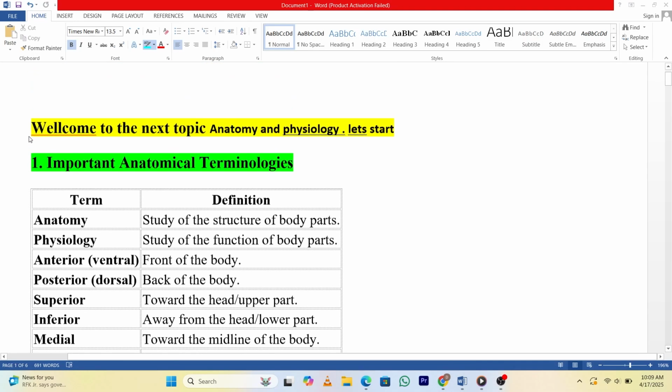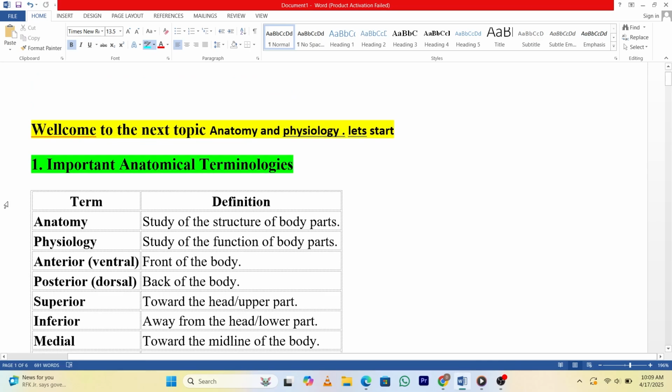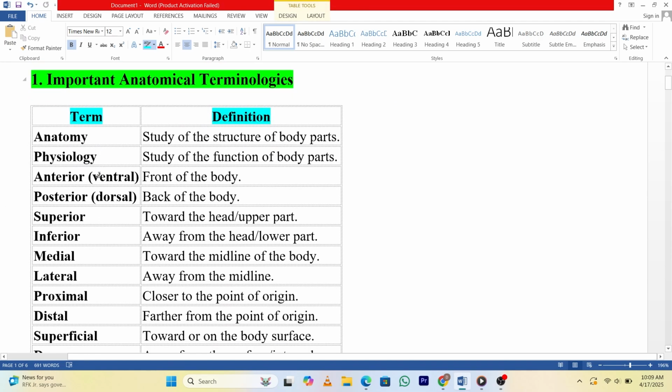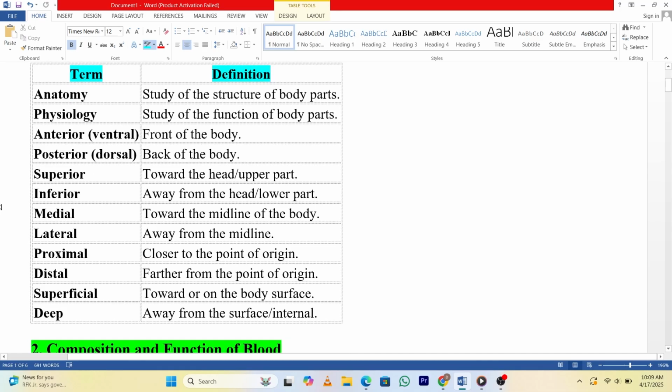Let's start. 1. Important anatomical terminologies. Term, definition. Anatomy: study of the structure of body parts. Physiology: study of the function of body parts. Anterior, ventral: front of the body. Posterior, dorsal: back of the body.